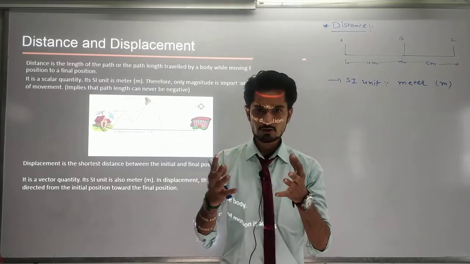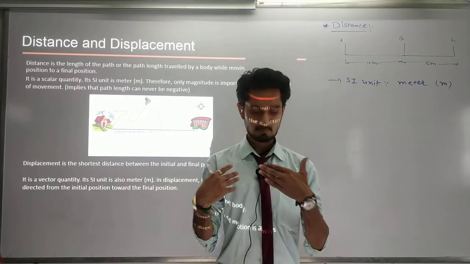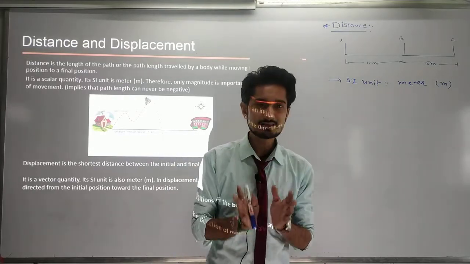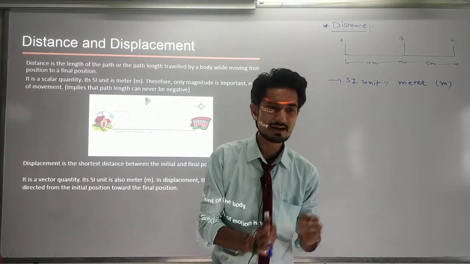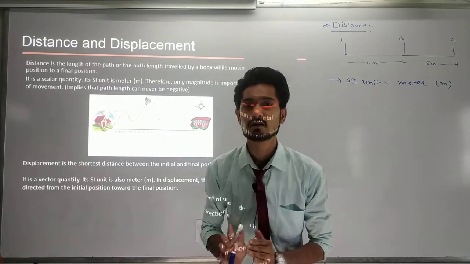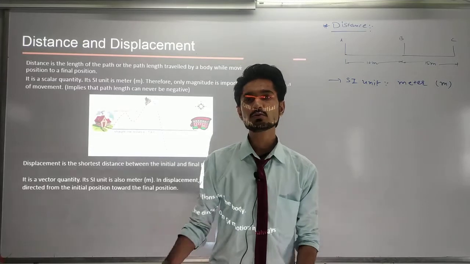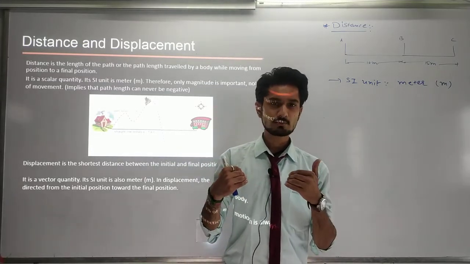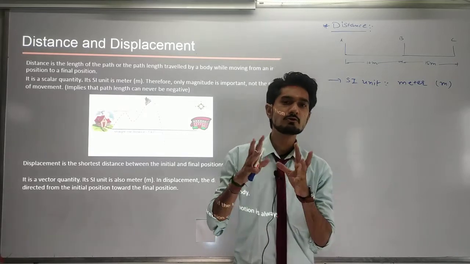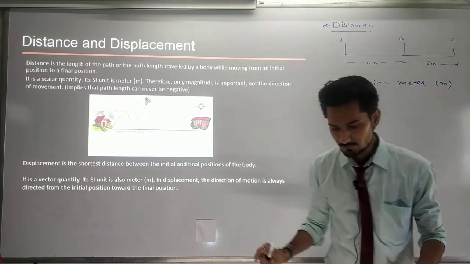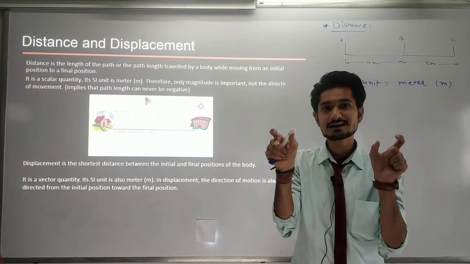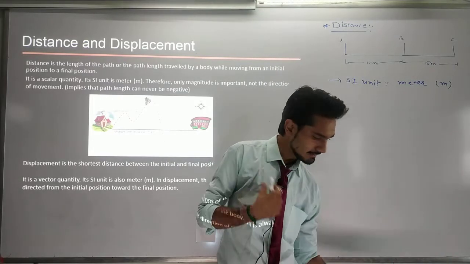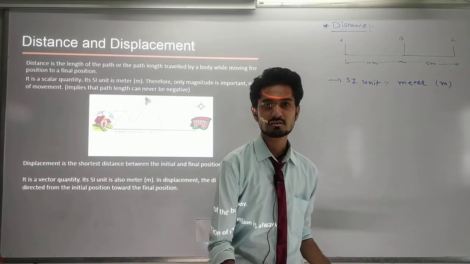I don't know if the projector's reflection falls on me, but you don't need to look at that, you need to look at me. What is the actual change that my body has made, from point A to where I am standing now? I have come back to point B. Now you have to measure the actual change that my body has made. So the change made by my body is only from point A to point B, nothing else.